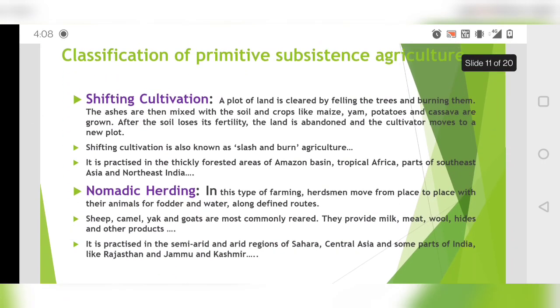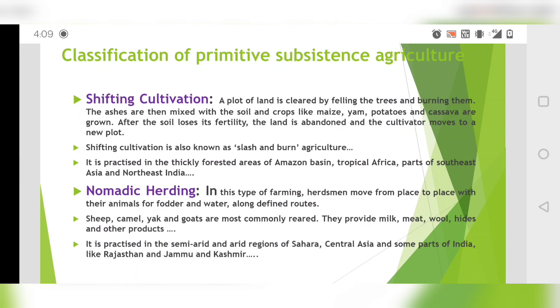Now shifting cultivation. Shifting cultivation is done on a plot of land which is cleared by cutting the trees and burning them, and the ashes are mixed with the soil to make it fertile. Then crops like maize, yam, potato, and cassava are grown.